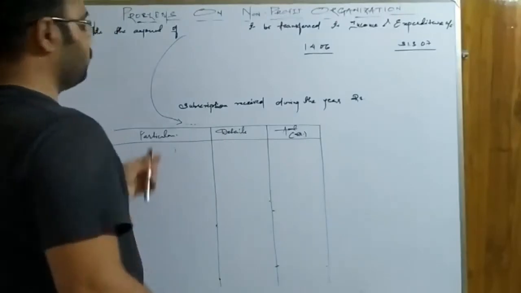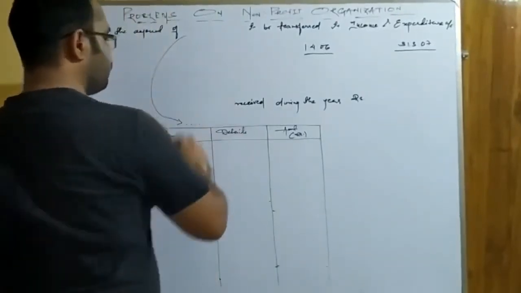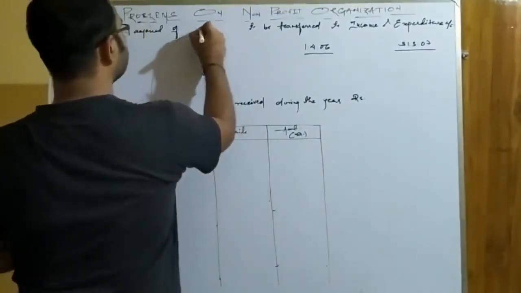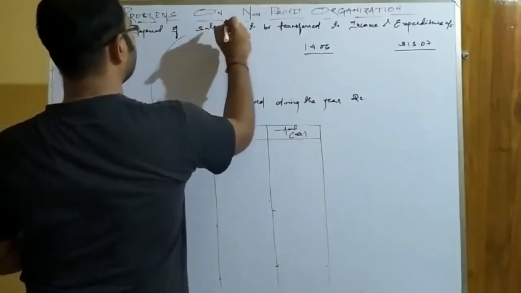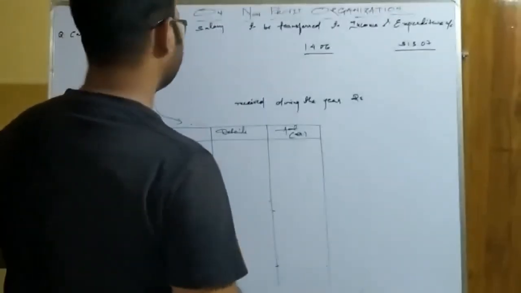So let us take one more thing. Let us take the example of salary that we are more acquainted with. Okay. So we will write: calculate the amount of salary to be transferred to income and expenditure account.